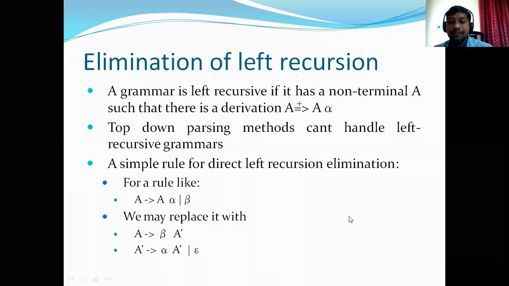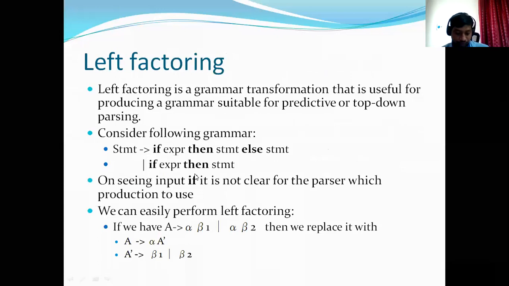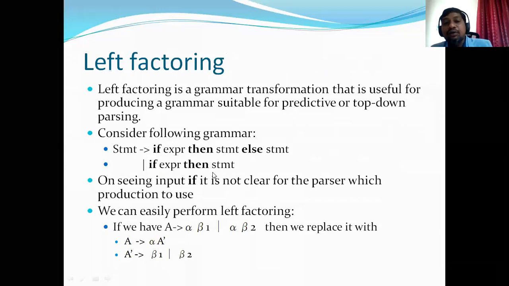Next, we'll see one more problem, that is left factoring. Left factoring is when you have two production rules which start with a common prefix. As you can see here, statement derives if expression then statement else statement, or if expression then statement. The prefix of the right-hand side of one production rule exactly matches the right-hand side of another production rule. This may lead to confusion.